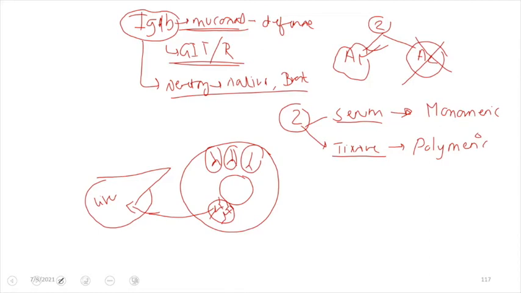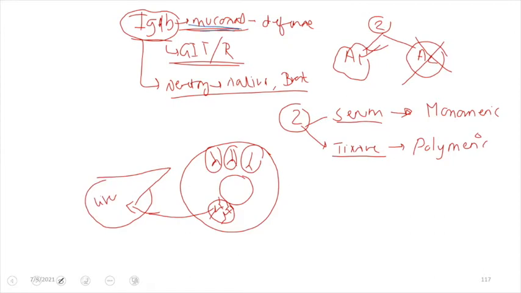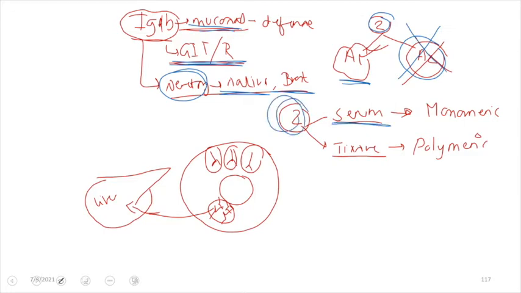As I said, IgA antibody is a mucosal antibody because it provides mucosal defense. It is present in the mucosa of the GIT and respiratory tract, and it is also called a secretory antibody because it is secreted in saliva and breast milk. There are two subtypes, IgA1 and IgA2, but IgA2 does not have any role in Buerger disease. It also has two forms of existence: in the serum it exists in the monomeric form, but in the tissue it exists in the polymeric form.